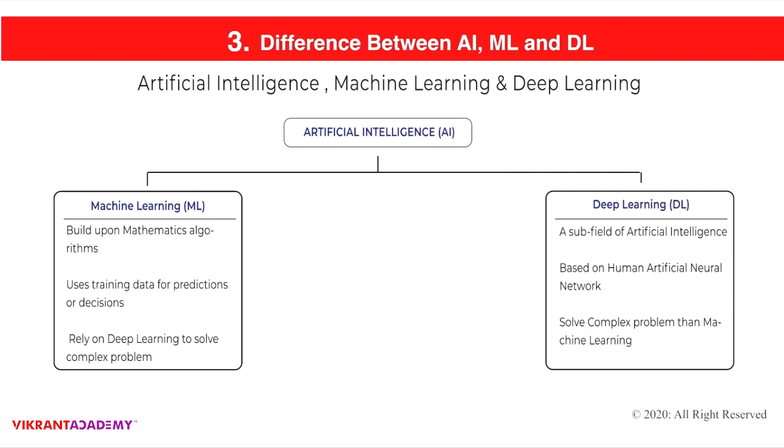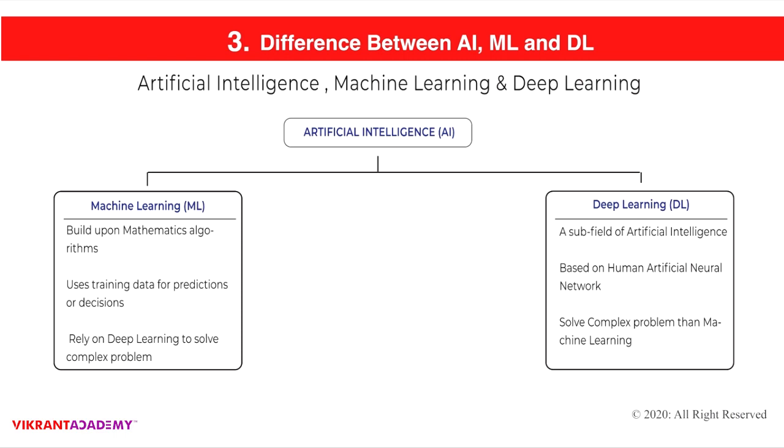So now, the difference between artificial intelligence, machine learning, and deep learning. What is the difference between AI, ML, and DL? We often get confused about these three terms. We often think that artificial intelligence is different, machine learning is different, and deep learning is different. But in brief, artificial intelligence has machine learning and deep learning as its subsets. In machine learning, there are certain constraints which are overcome by deep learning, and this is how these things work together. This is the whole part together.